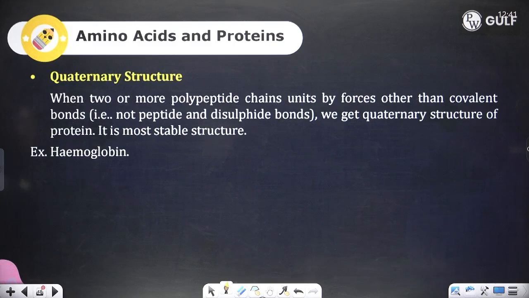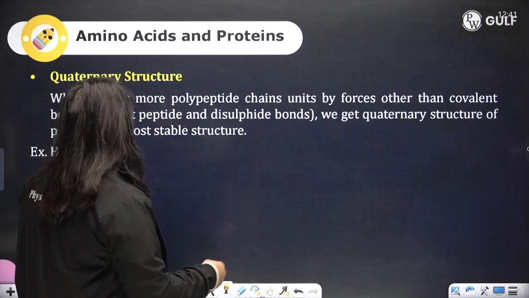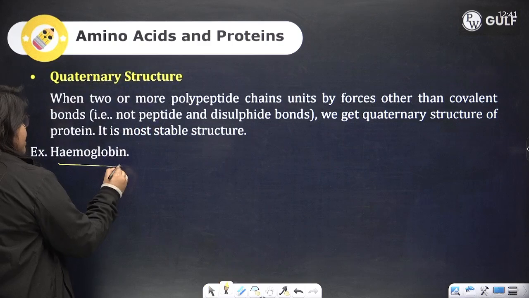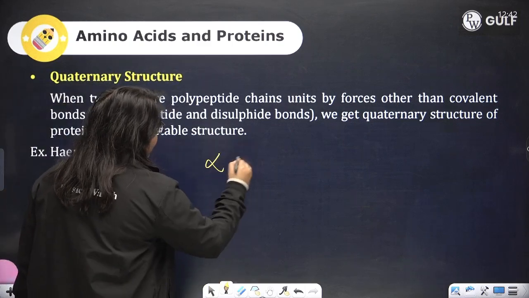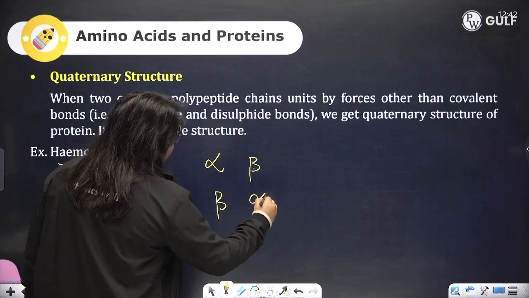Quaternary structure. When two or more polypeptide chain units are held by forces other than covalent bonds, then we call it a quaternary structure. The best example is hemoglobin, where the alpha chain and the beta chain are present like this.